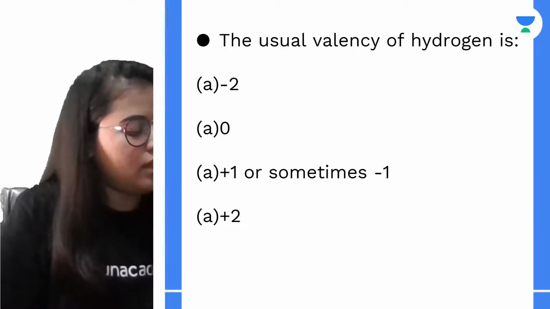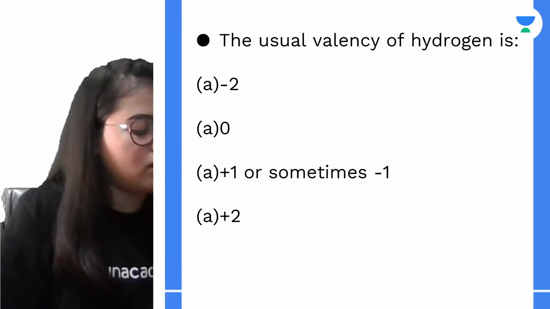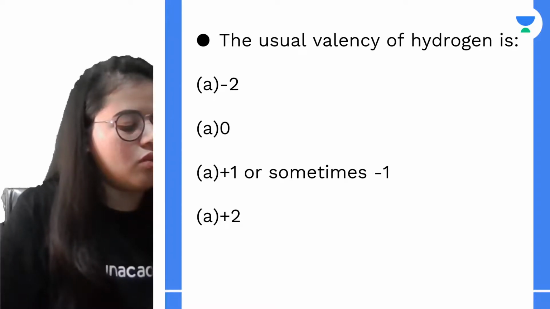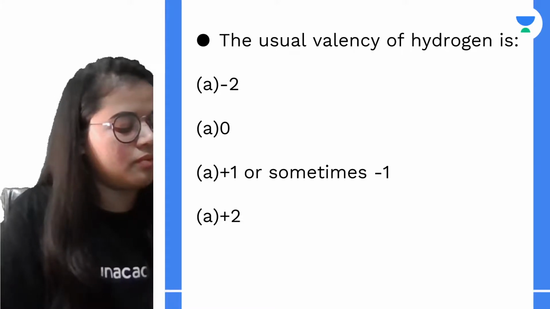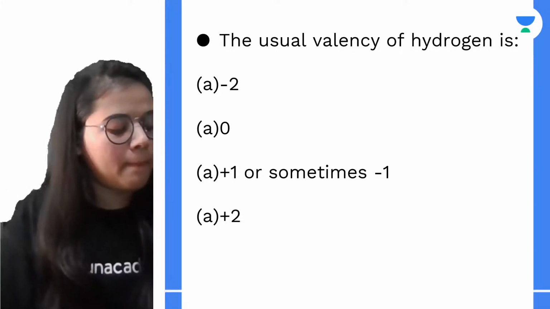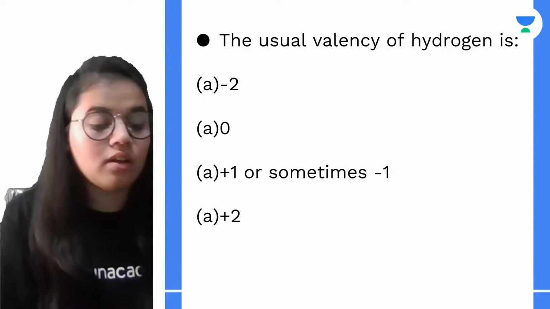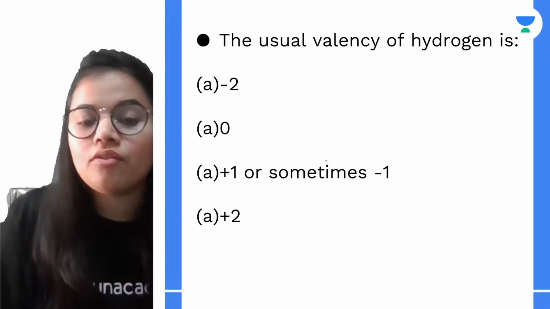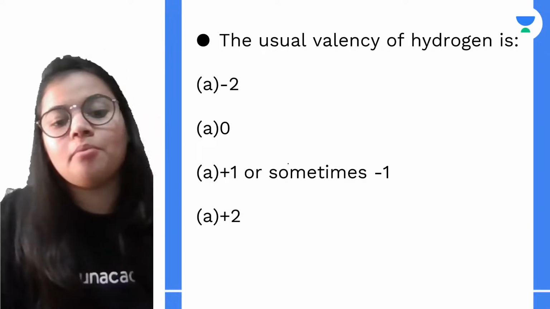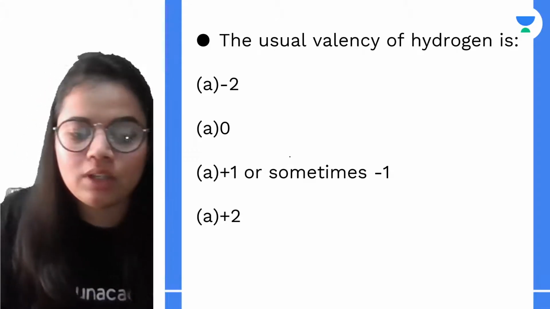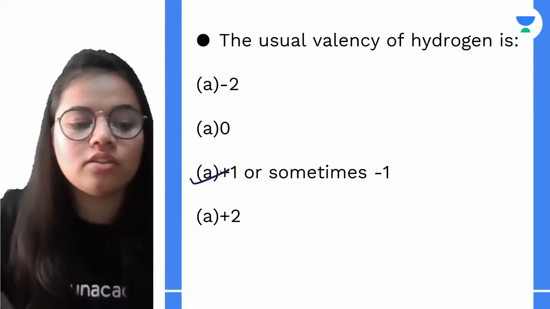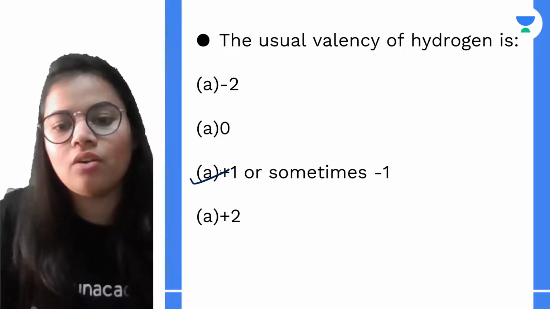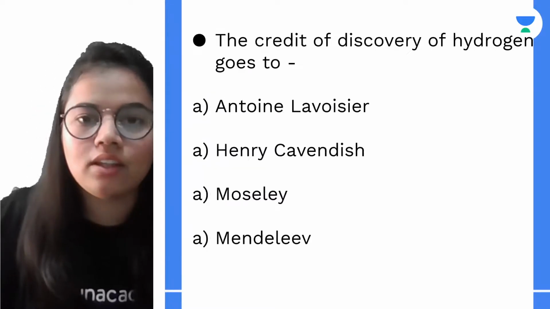Can anybody let me know the valency of hydrogen? It will be either -1 or +1, as in the case of halogens and the alkali metals. The correct answer is +1 or -1.